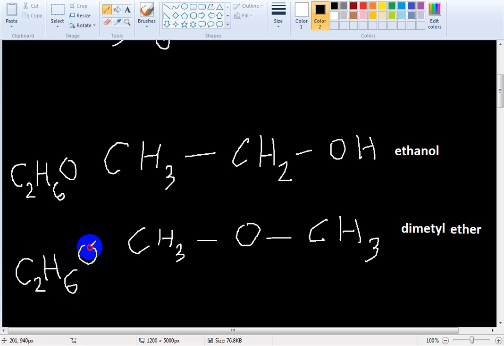Look, these two compounds have the same molecular formula, C2H6O, but the structural formula is different.